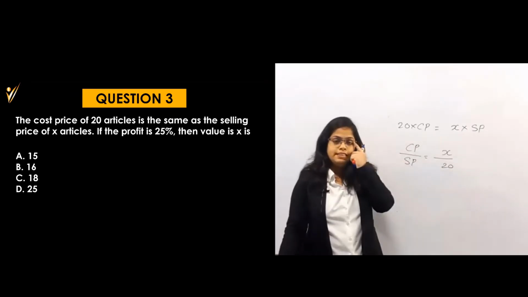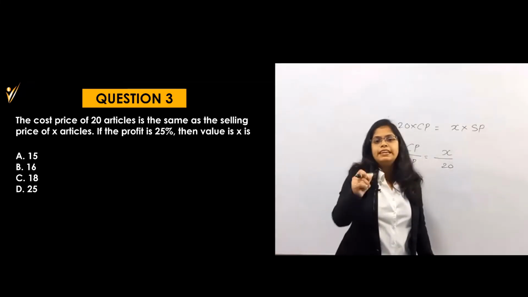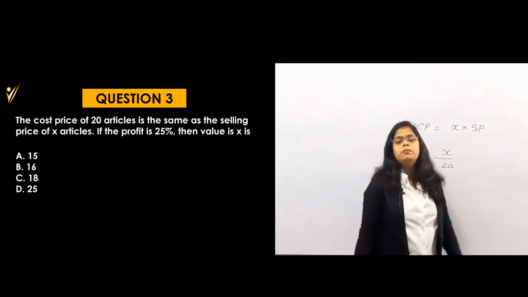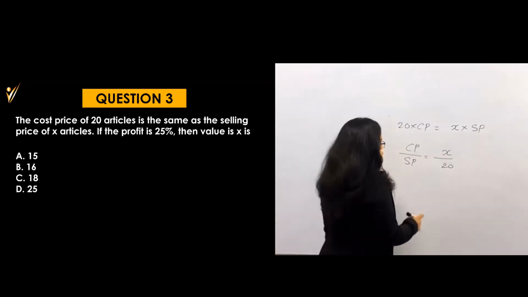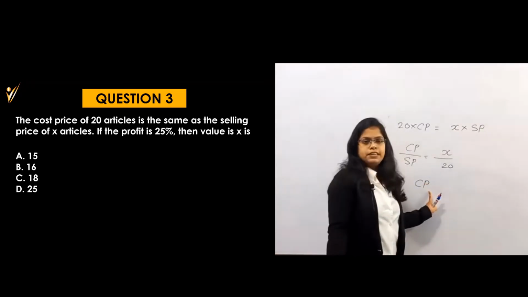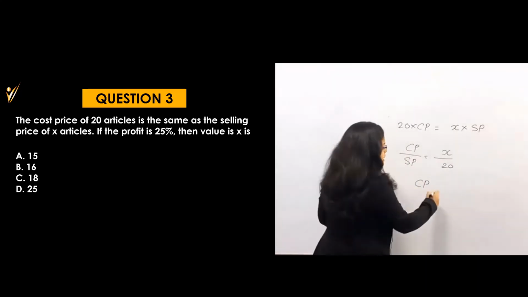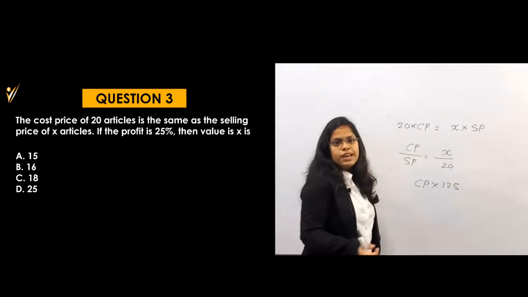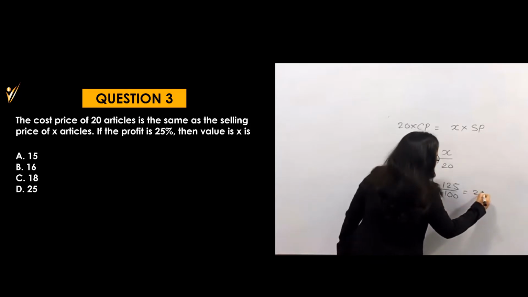Now what are they saying? That if the profit is 25% and my selling price is 20, then what will be the cost price? Do you remember one thing? What we always do? Whatever the cost price is, the profit is only on the cost price. That means cost price into 125%, because it is a profit. That's why I am adding. Divided by 100 is equal to selling price, which is 20.